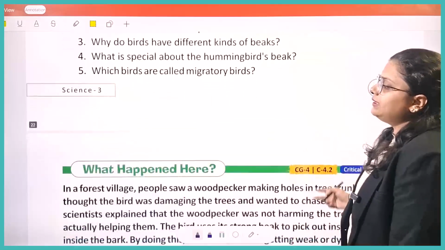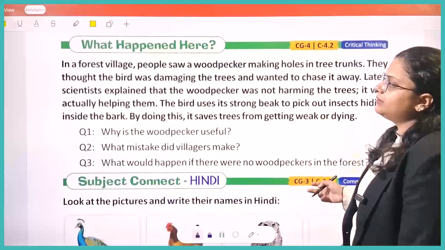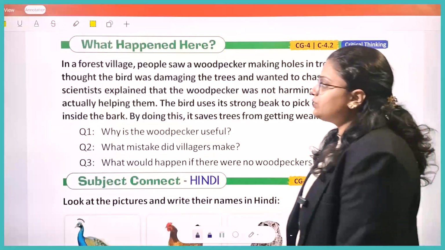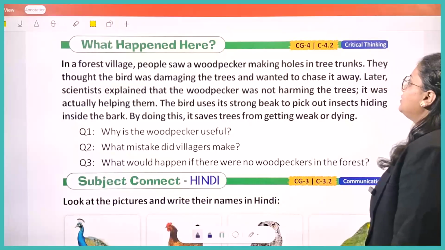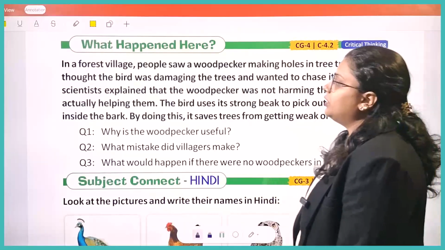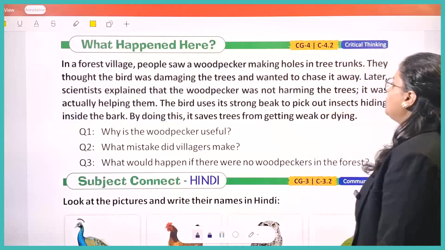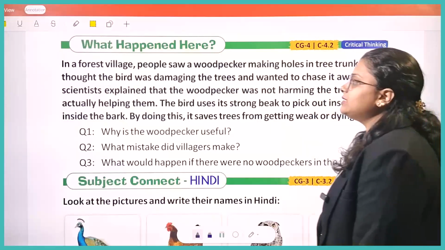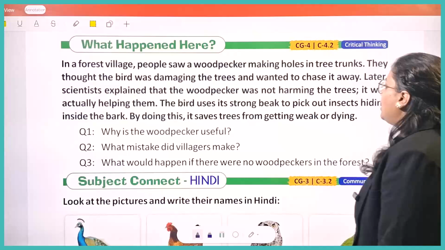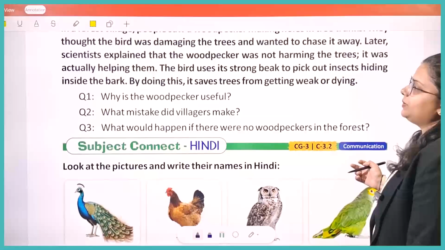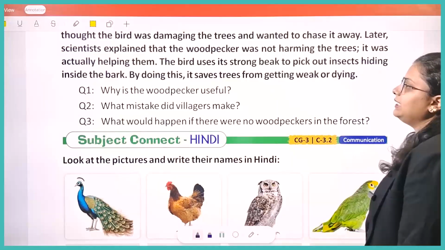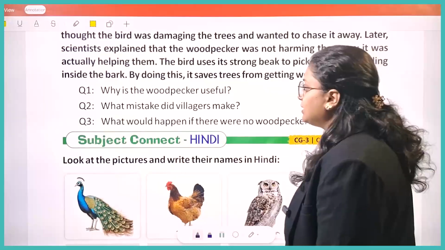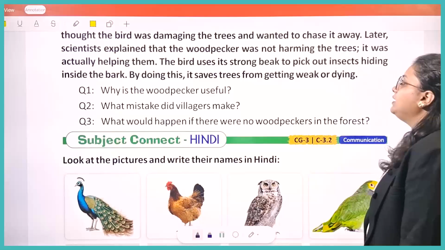Okay. Then kids, we have, what happened here. This is a case study. In a forest village, people saw a woodpecker making a hole in the tree trunk. They thought the bird was damaging the tree and wanted to chase it away. Later, scientists explained that the woodpecker was not harming the tree, it was actually helping it. The bird uses its strong beak to pick out insects hiding inside the bark. By doing this, it saves the tree from getting weak or dying.